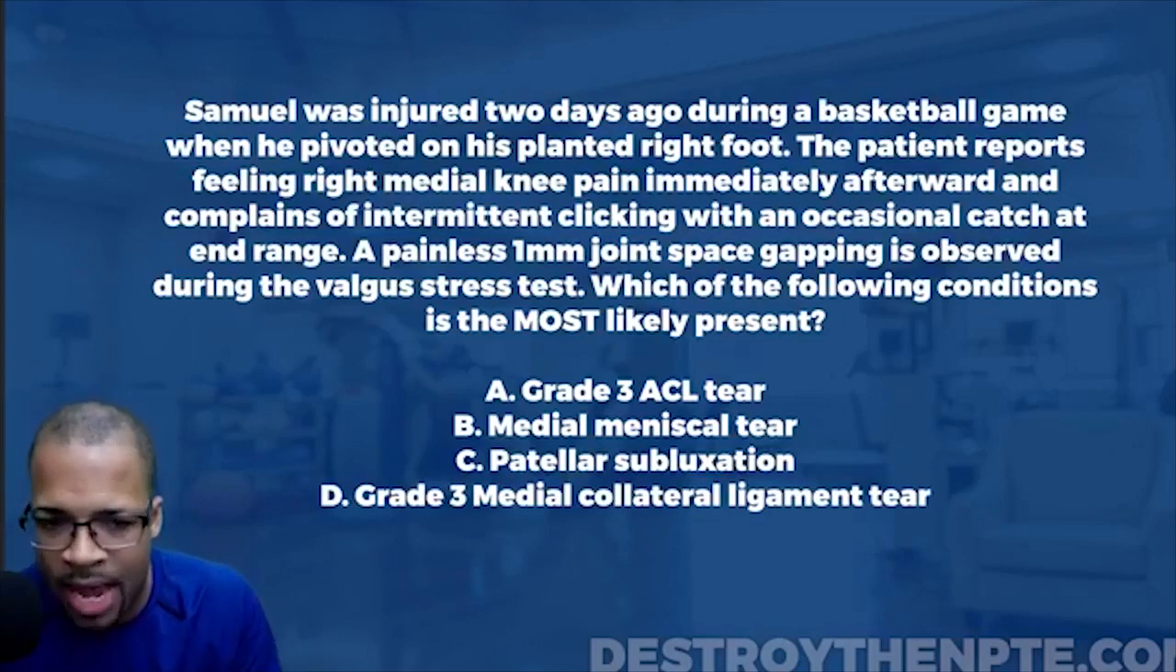All right, so we have A, grade 3 ACL tear. B is the medial meniscal tear. C is the patellar subluxation. And D is grade 3 medial collateral ligament tear.